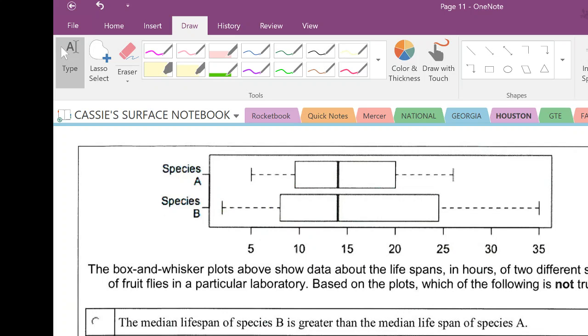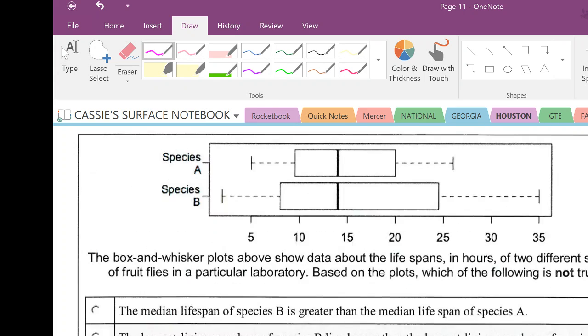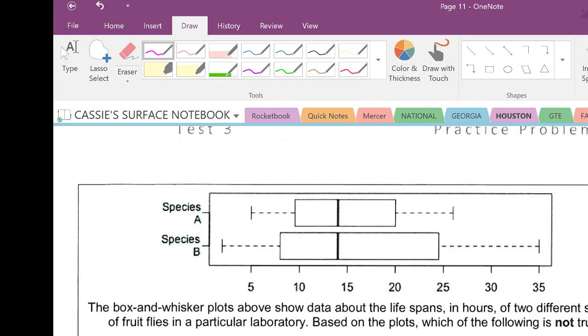All right, this is stats problem number 11. You've got two box and whisker plots, and it's asking you to pick, based on this, what is not true about these different species and how long they live.